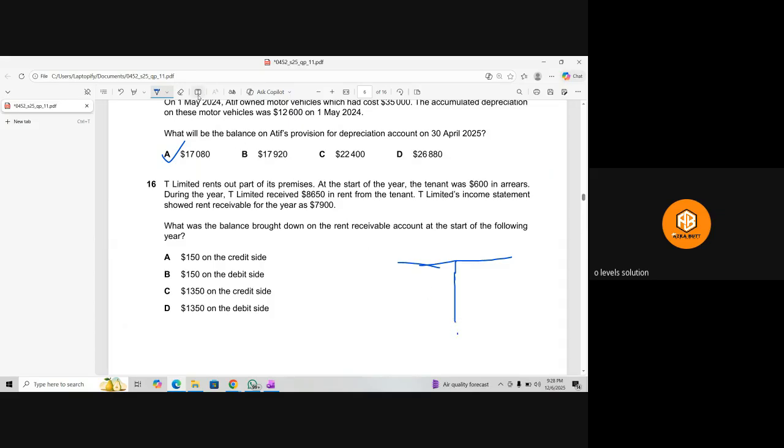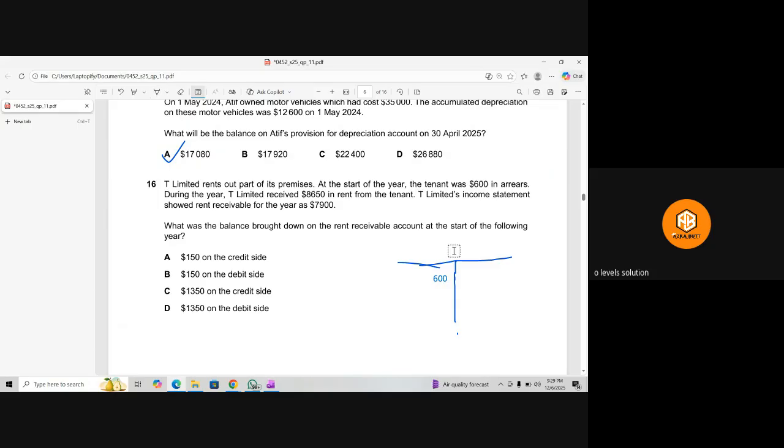Okay. So we know that we use the mnemonic APA. 6,000 on debit. And then this 7,900 will be part of income, which will also be on debit.